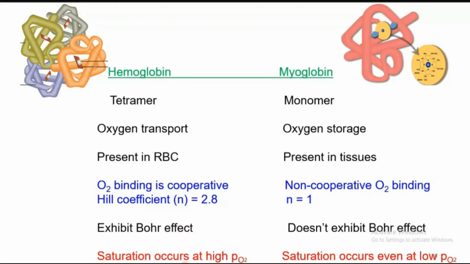The saturation of O2 in hemoglobin occurs at high partial pressure of oxygen. So O2 binding is aided only in the presence of high partial pressure of oxygen, whereas the O2 saturation of myoglobin occurs at low partial pressure of oxygen also.